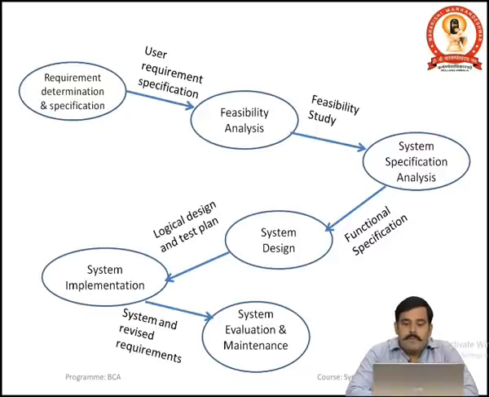After performing the system specification analysis, we get the functional specification, how the system will function in the organization. And on the basis of the functional specification, we develop the system design.